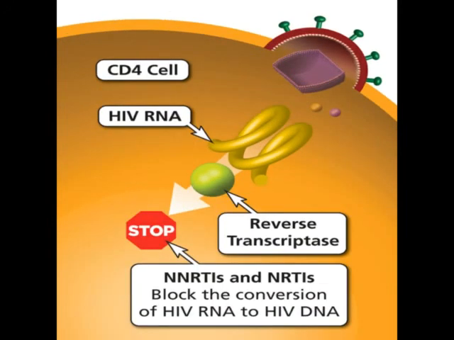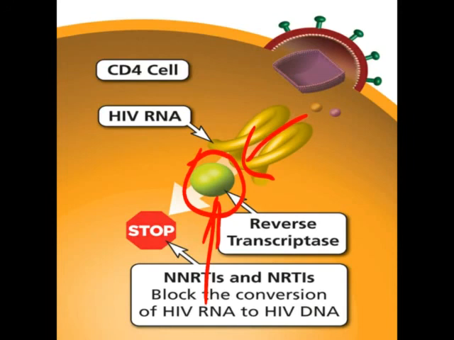Now when we give the drug, that is the reverse transcriptase inhibitor, what happens? The RNA virus enters into the CD4 cell, but it cannot be acted on by reverse transcriptase, as the drugs, non-nucleoside or nucleoside reverse transcriptase inhibitors, block this enzyme.